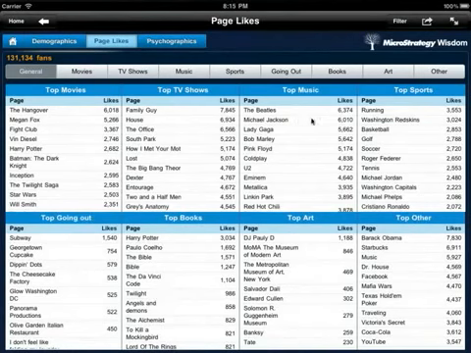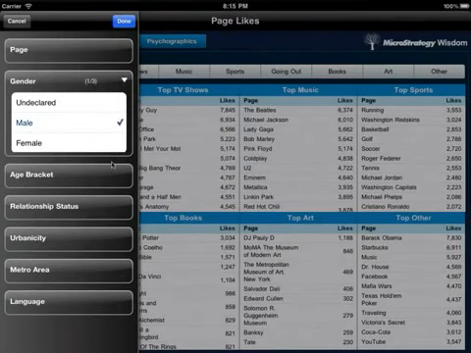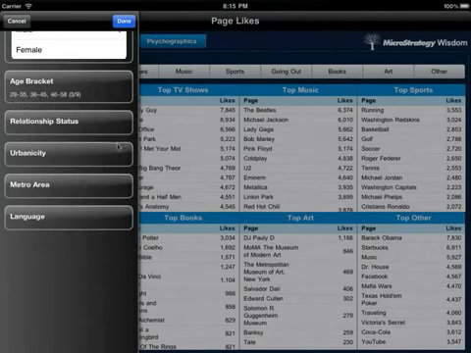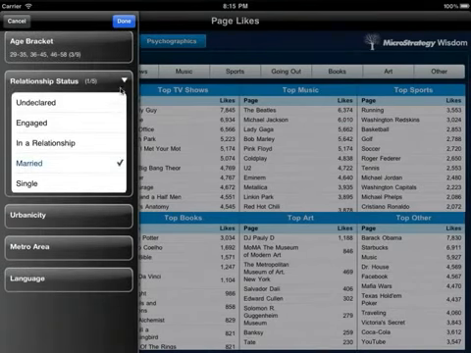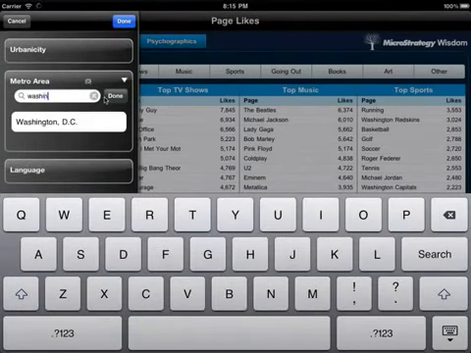Now what if I'm interested in looking at a more specific population? For that, Wisdom Enterprise provides the ability to segment app users using combinations of Facebook user profile data, such as page they like, gender, age bracket, relationship status, urbanicity, metro area, and language. In this case, I am interested in my middle-aged male users that are married and live in Washington, D.C. So I went ahead and chose male as a gender, the age brackets that I want, relationship status as married, and select the metro area as Washington, D.C.